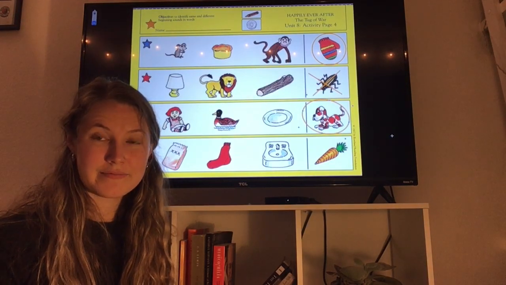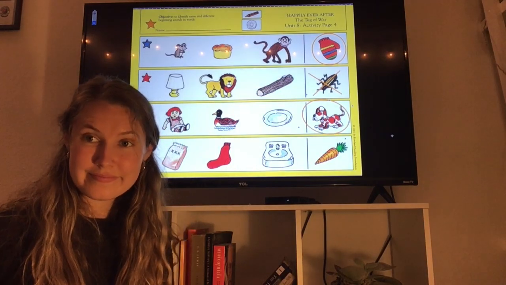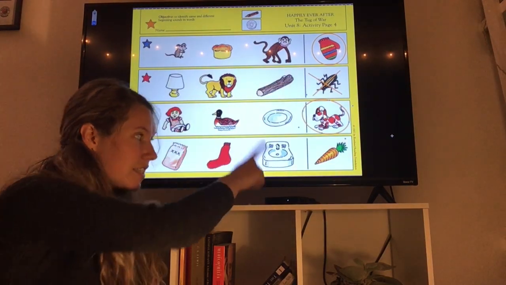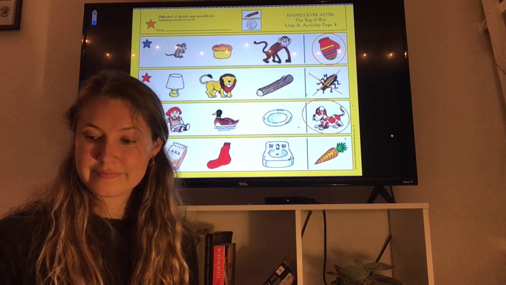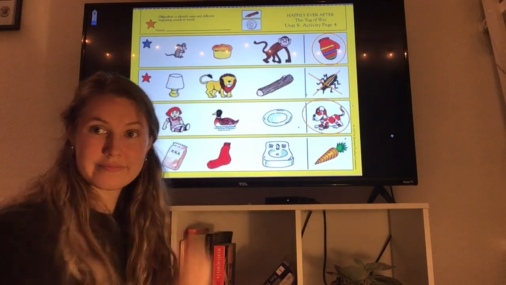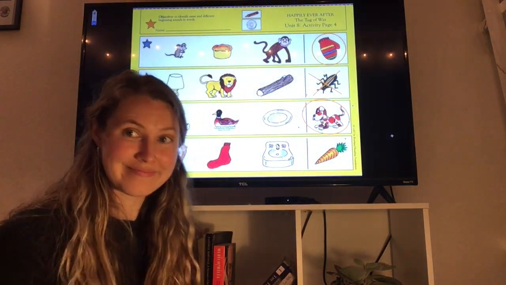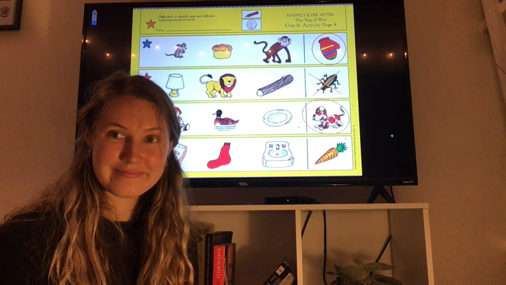Say carrot with me. Carrot. Carrot. Does carrot begin with the same sound as sack, sock, and sink? If carrot does begin with the same sound as sack, sock, and sink, circle the carrot. If carrot does not begin with the same sound, put an X on the carrot.